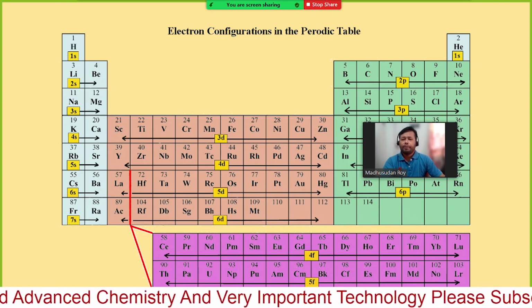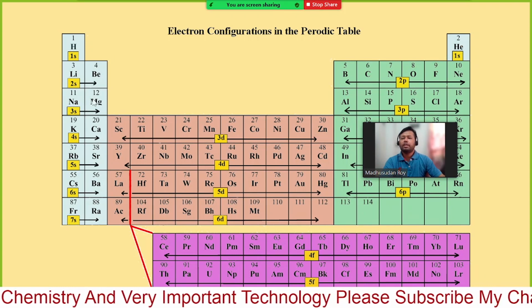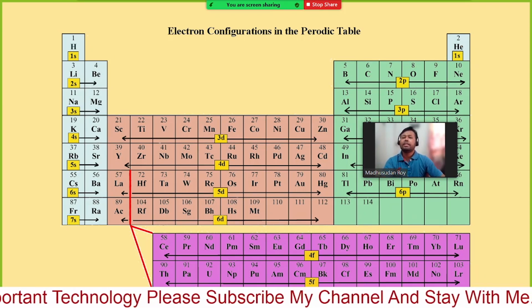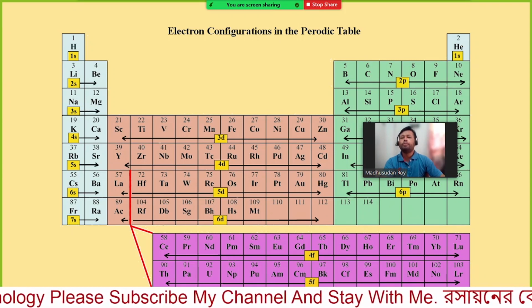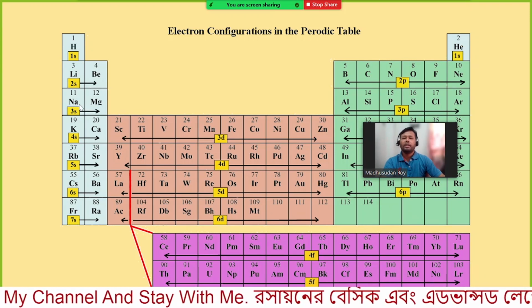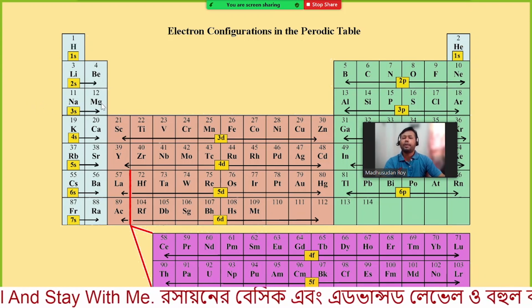If you know the position of sodium in the periodic table, you can understand that sodium is in the first group, that means the outermost shell has 1 electron, and it is in the third period.